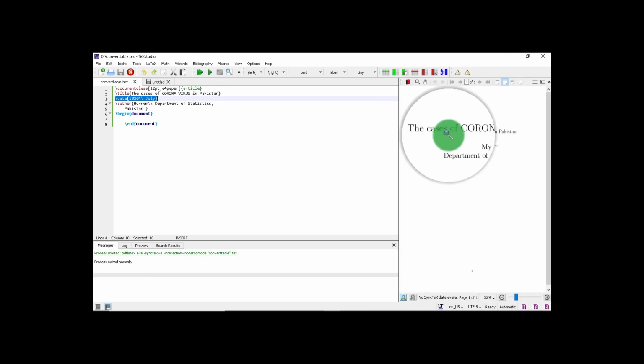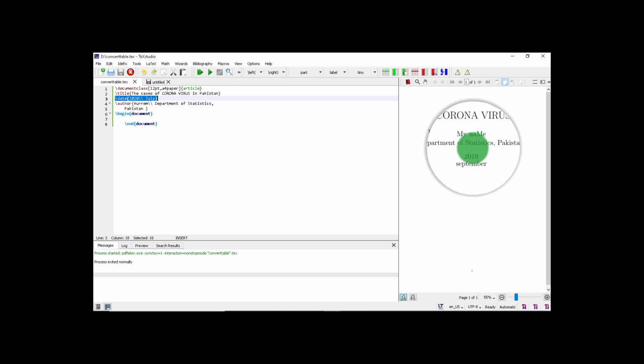This is our title page. This is the title and name and department and date. You can add department. I added here the department and the country also with the author's name. So this type of title page doesn't look like a nice one. So instead of using the standard template, LaTeX provides you a custom title page that will look better. So change it if you want.